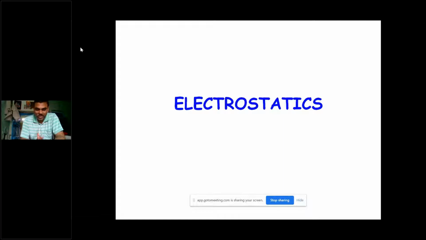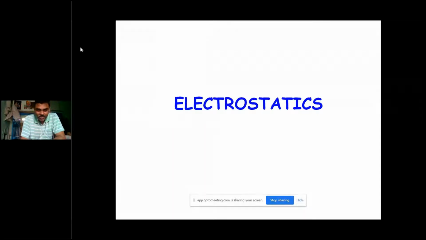when the charge is under steady state condition, we have the electric field, and when it is moving with a steady speed, then we have the magnetostatic fields. And when you have the time varying fields, there is the existence of electromagnetic waves, right? So now let us see electrostatics.